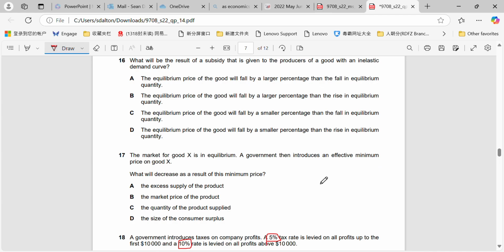Okay, the market for good X is in equilibrium. The government then introduces an effective minimum price on good X. What will decrease as a result of this minimum price? Okay. So very simple. Remember what a minimum price is. A minimum price is placed above the equilibrium. Just draw a simple diagram here. It results in a contraction in demand and an extension in supply.